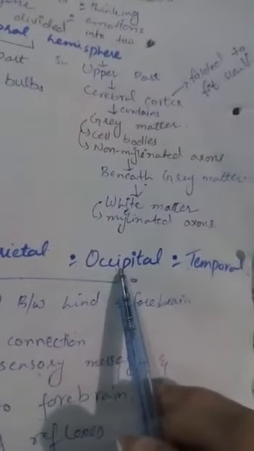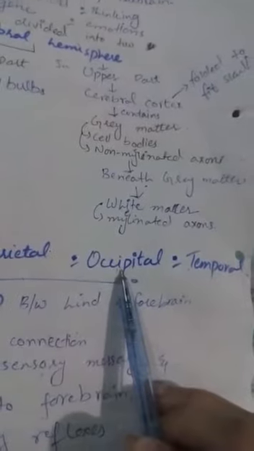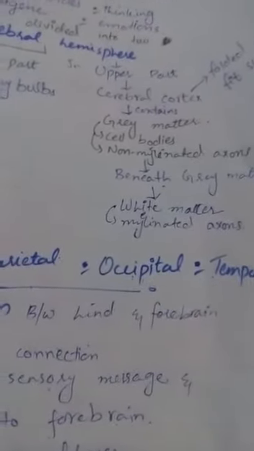Occipital lobe: the function of the occipital lobe is to control the visual information, the seeing sense. It can receive and analyze the visual information and respond according to this information.